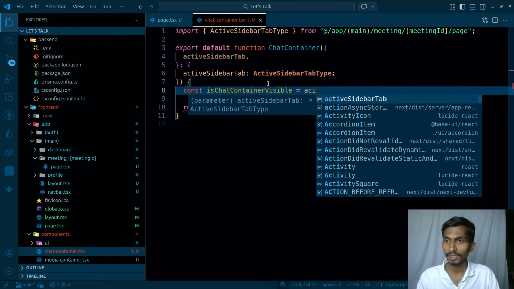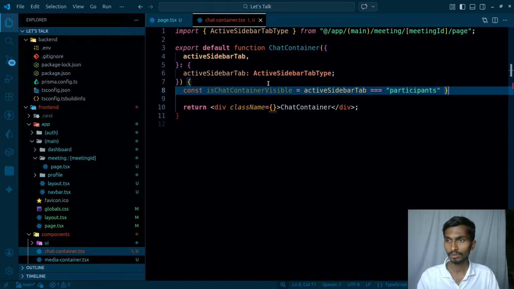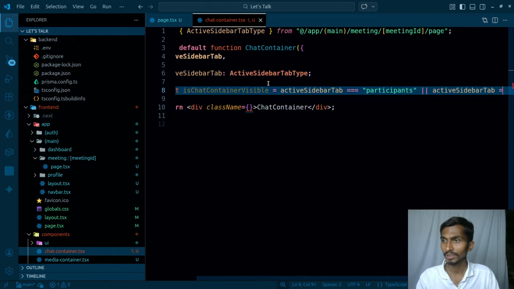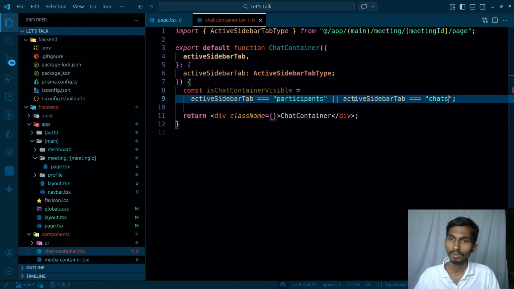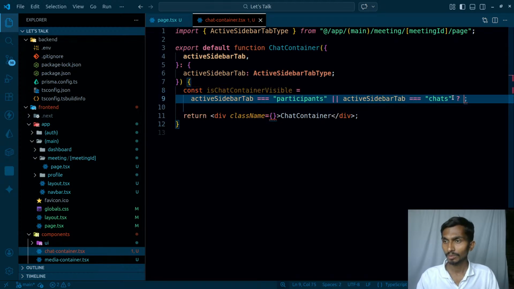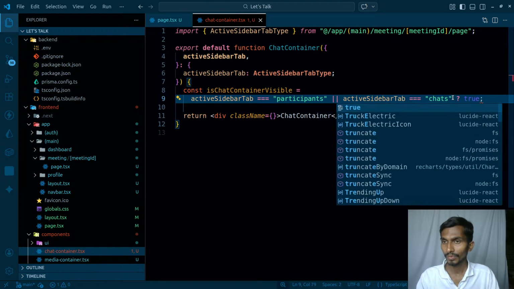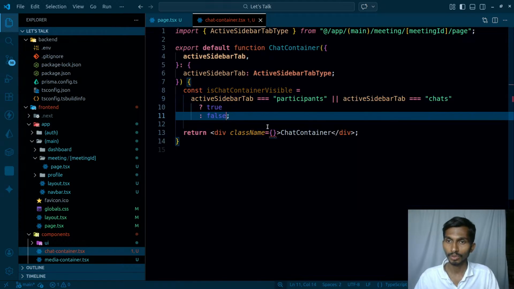So if active sidebar tab is triple equals to participants, or if that's active sidebar triple equals to chats, in that case, on. And in this case, this is going to be true, and if this is not equal, this is going to be false. This is how it's going to be going on.